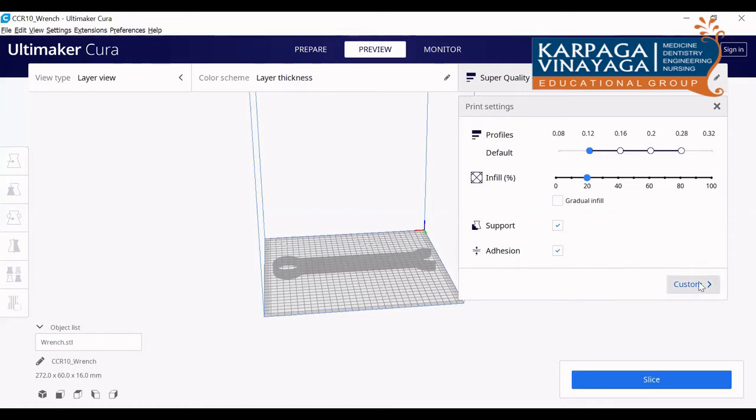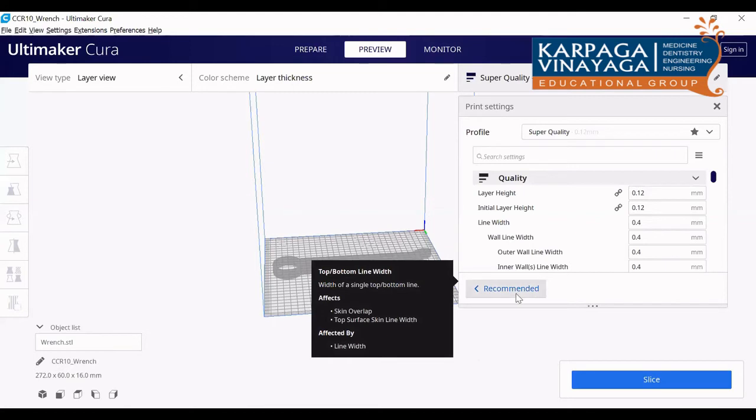Okay, I understand. So we have to compromise. Yes, you have to compromise. It depends upon the application where you are using it. If it is a normal toy-like structure, then you can compromise the quality.